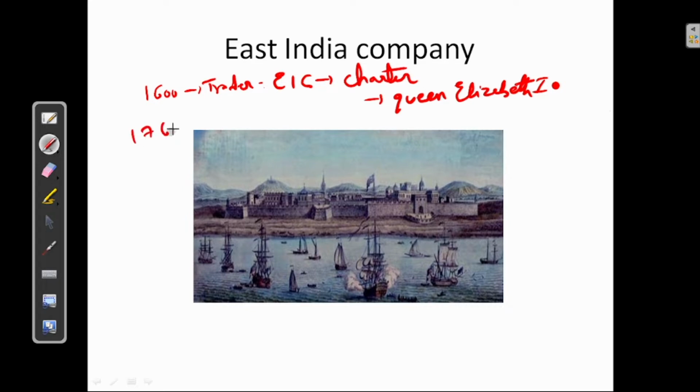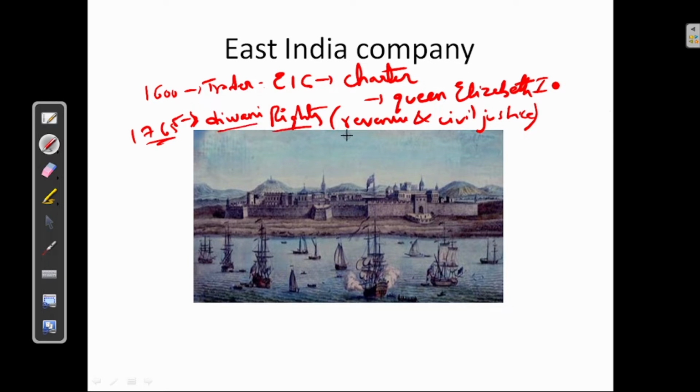In 1765, they were given Diwani rights. Okay, Diwani rights is nothing but rights over revenue and civil justice. Earlier they were given only the trading rights, but in 1765 they were given Diwani rights, that is rights over revenue and civil justice.